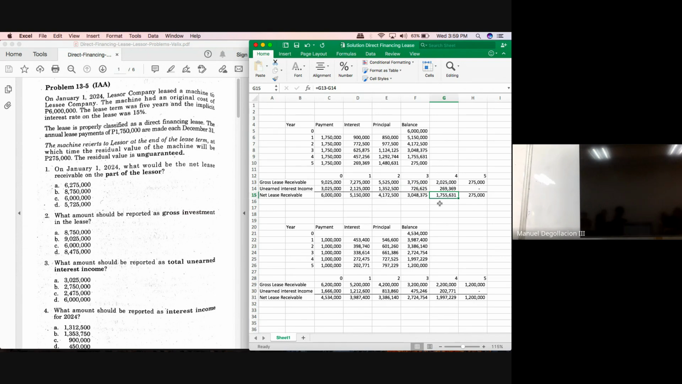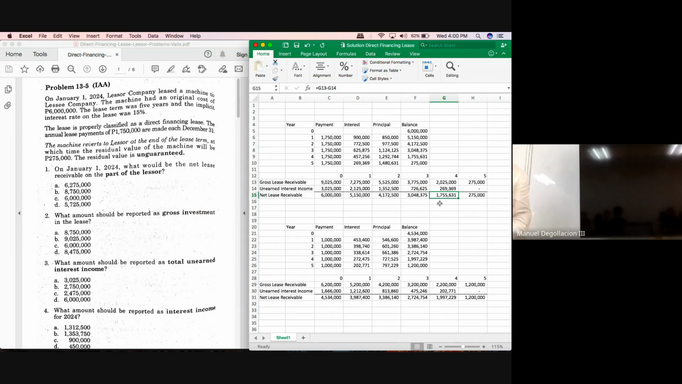So the amount of interest income on the fifth year should be this amount to fully close the unearned interest income account. Okay? This is just mainly because of rounding off errors. Okay? 1,750,000 minus 269,369. Help me here. 1,750,000 minus 269,369. That will be 1,480,631.